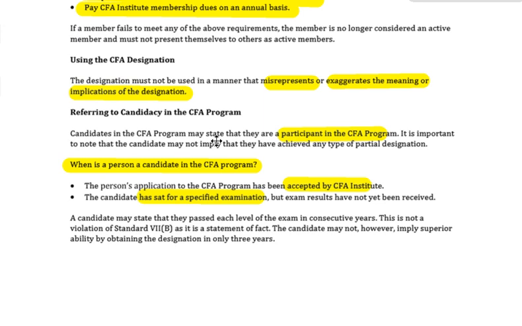A candidate may state that they passed each level of the CFA exams in consecutive years, and that's not a violation of Standard 7B. It's a fact. I passed them. But what you can't say is that come to me as an investment advisor because my services are fantastic and better than everybody else's because I passed my CFA levels in consecutive years, first time, every time.